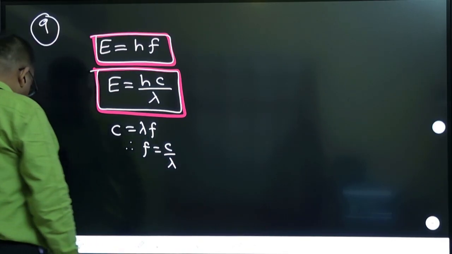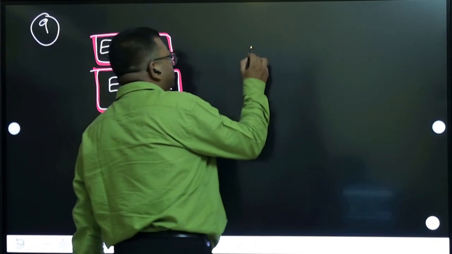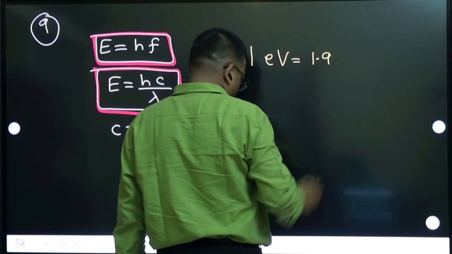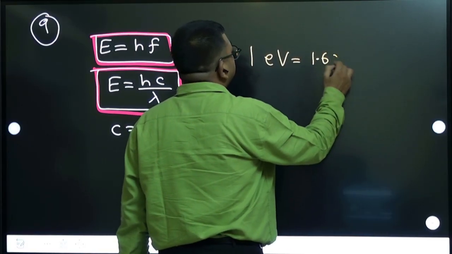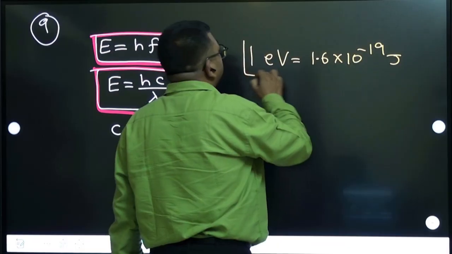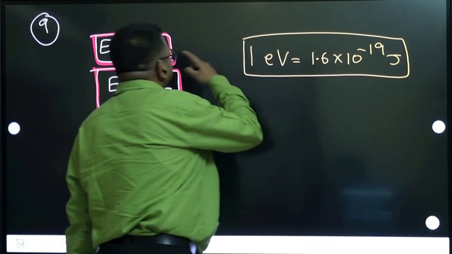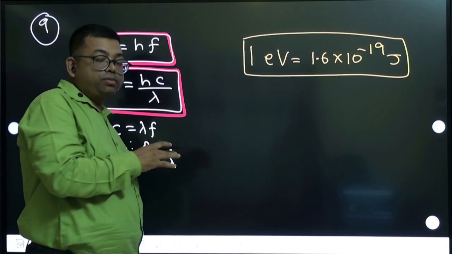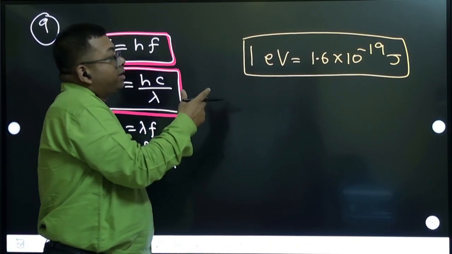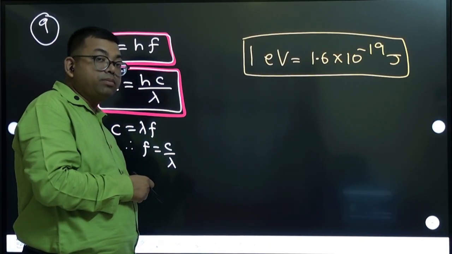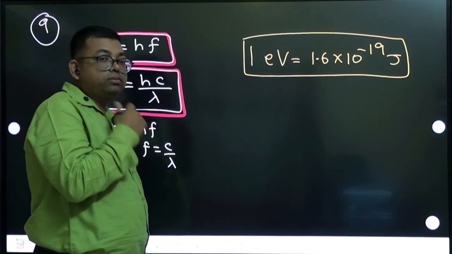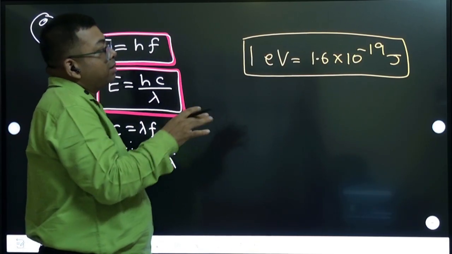So what is an electron volt? First note that 1 electron volt is the energy 1.6 into 10 to the power minus 19 joule. So whatever answer you get by substituting frequencies in SI units, you will get in joule. Then you need to divide by that factor, 1.6 into 10 to the power minus 19. Then you will get it in electron volt. So that calculation you have to do.